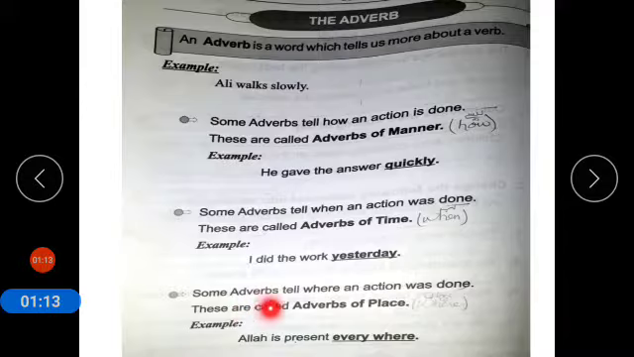Number 3, some adverbs tell where an action was done. These are called adverb of place. We use where for it. Example: Allah is present everywhere.